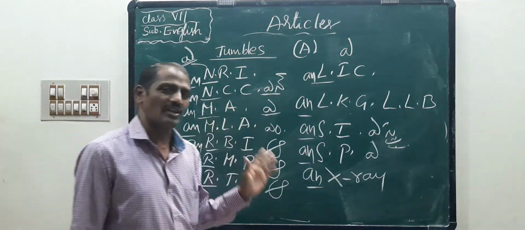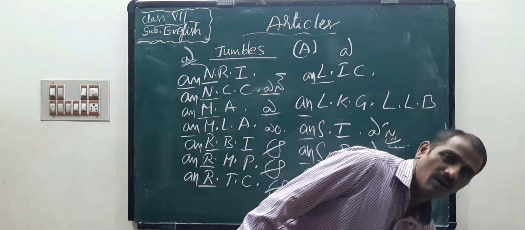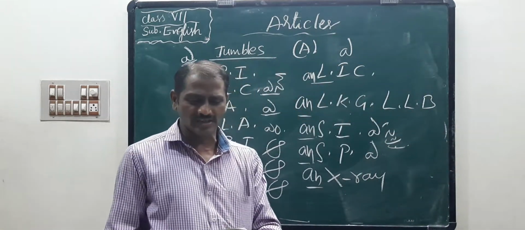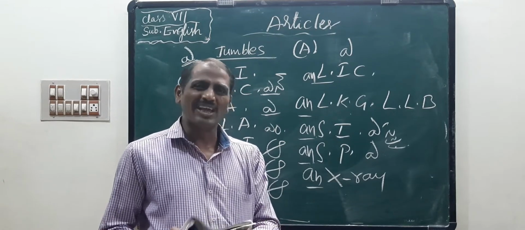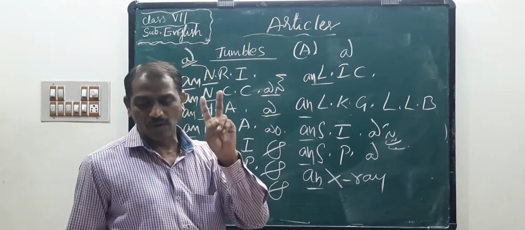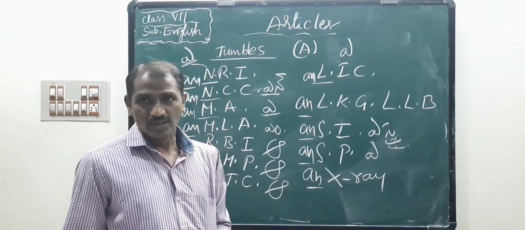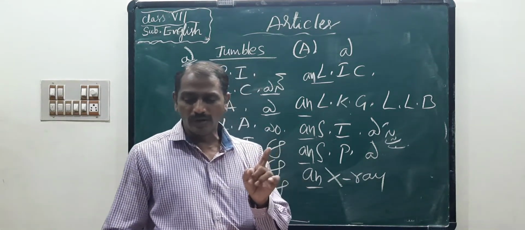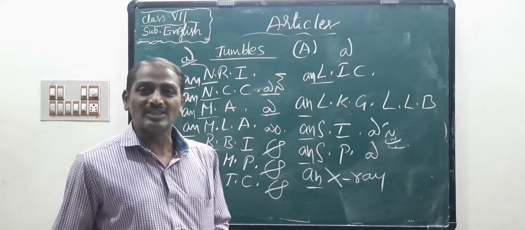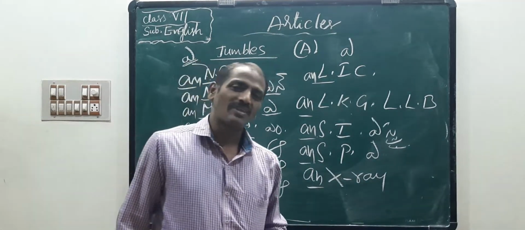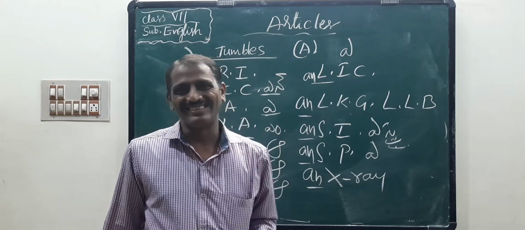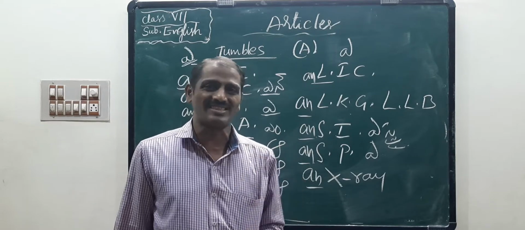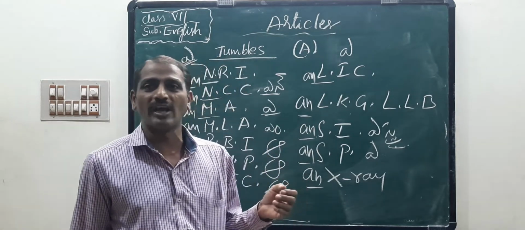Now children, there is some more information regarding the articles a and an. Next, the definite article: I am going to give three points, so read the textbook, page number 30. The is used before words or phrases that name unique things. As you know, unique things means sun, star, earth, moon, sky. These are all unique things, so we should write the article the.